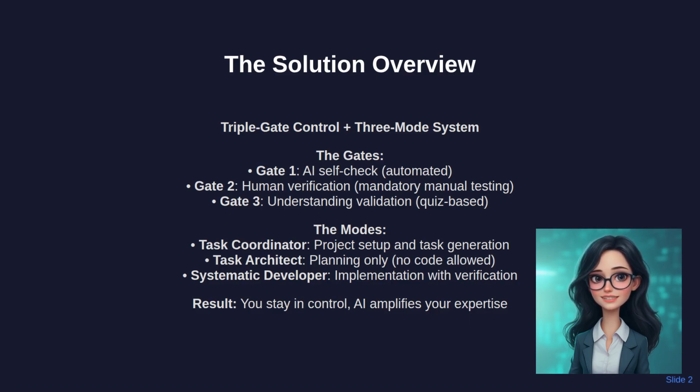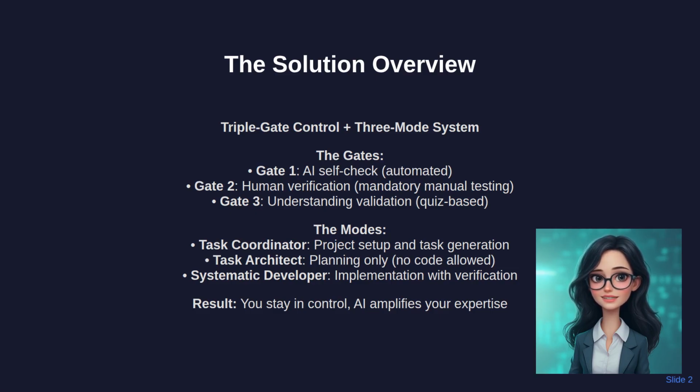The three-mode system prevents design while coding chaos. Task coordinator handles project setup and task generation from your documentation. Task architect creates detailed plans without writing any code. Pure thinking phase. Systematic developer implements those plans with strict verification requirements.